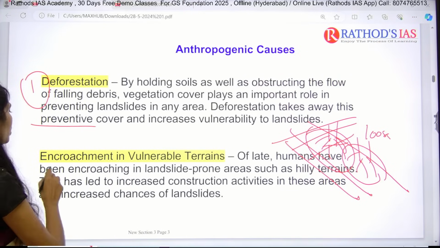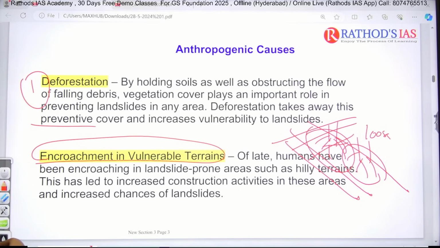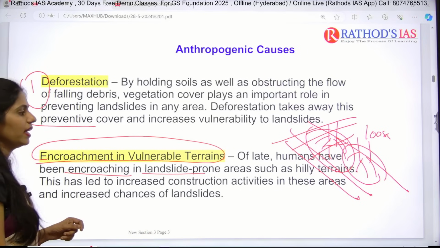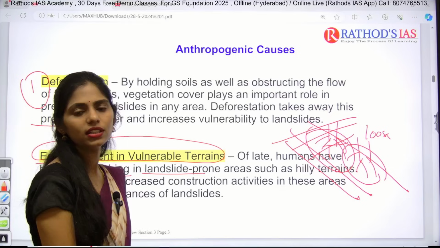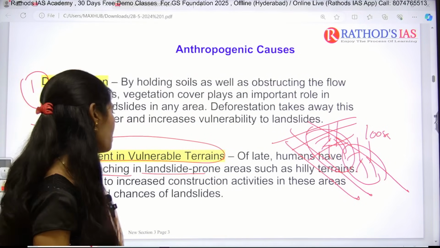And next one is encroachment in vulnerable terrains. Here humans have been encroaching in landslide prone areas such as hilly terrains, and this has led to increased construction activities and even mining activities. They will also increase the vulnerability to landslides.